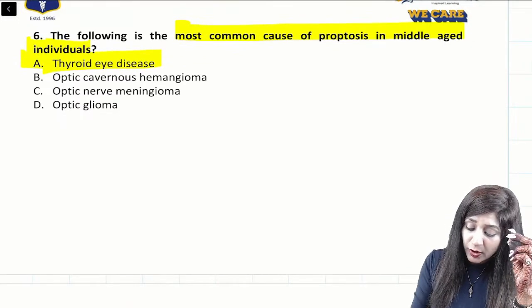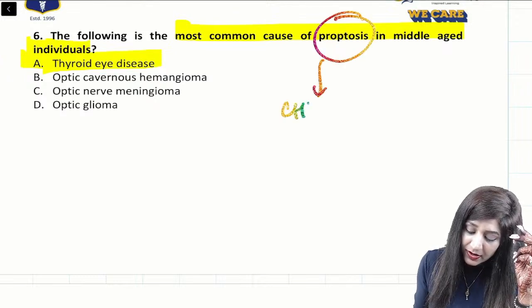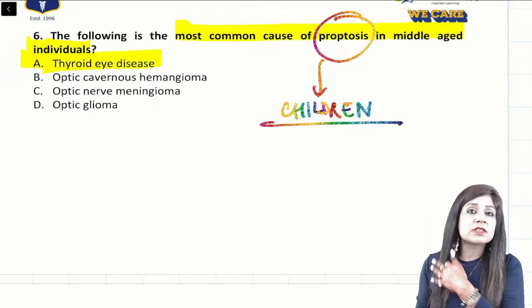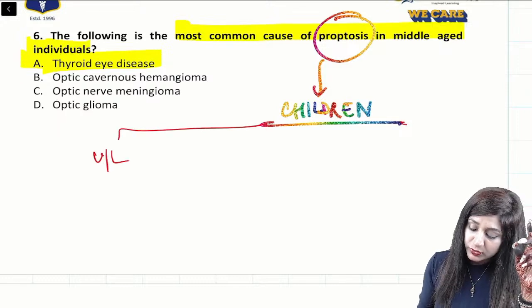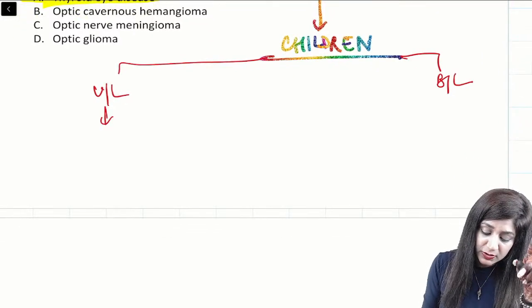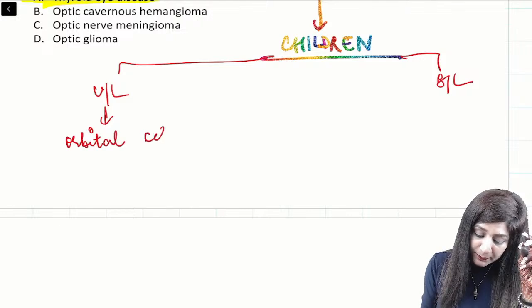In children, the causes are different. You will have to see whether it is unilateral or bilateral proptosis. If it is unilateral proptosis, look for orbital cellulitis.